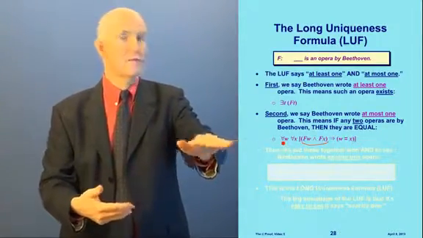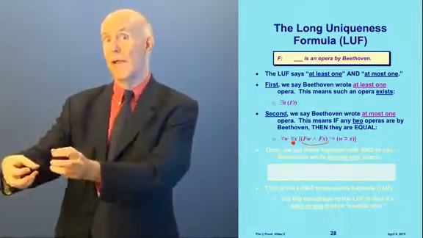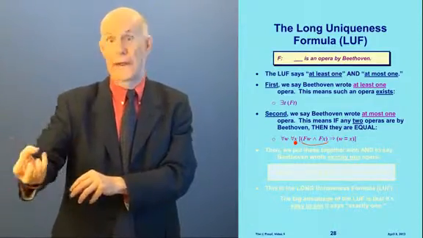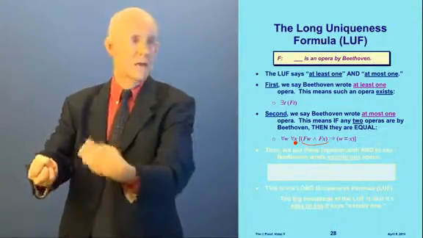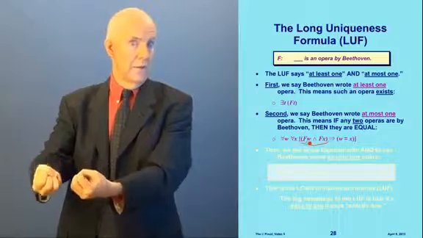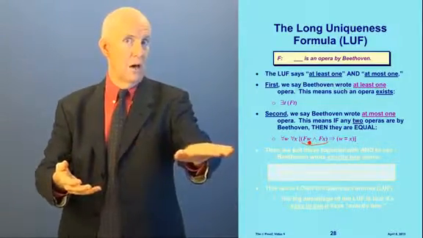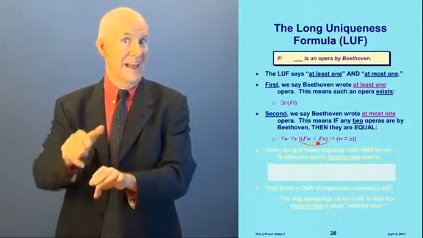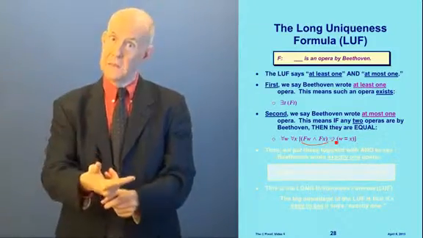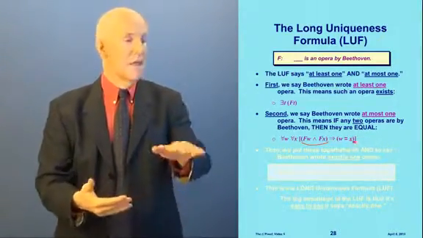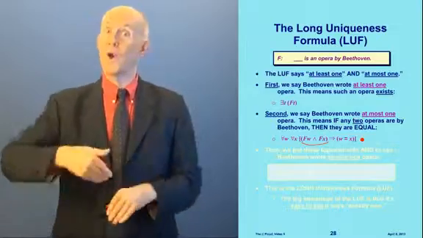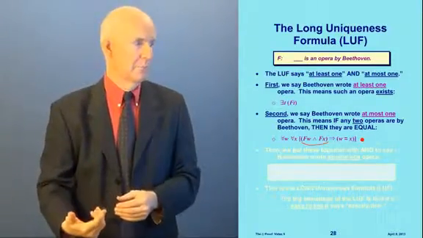So for any two things, for all W, for all X, okay, take any W you want, and now once you got a W, take any X you want. If W and X are both operas by Beethoven, FW and FX, then W equals X. This says Beethoven wrote at most one opera.